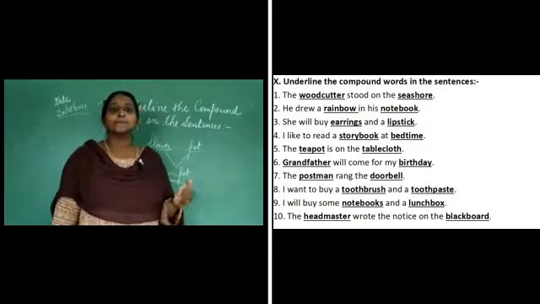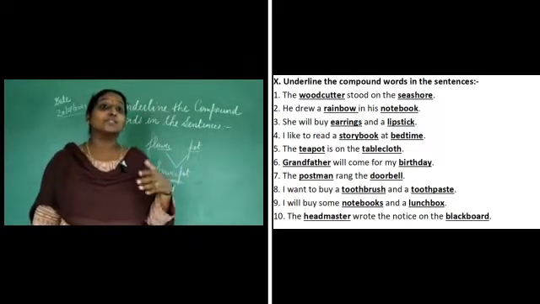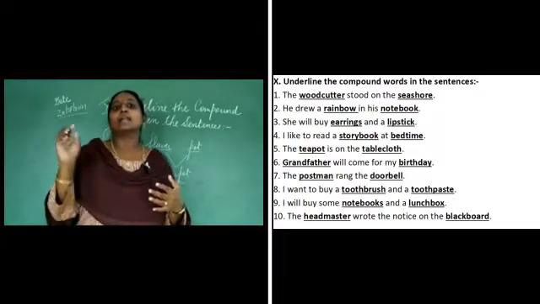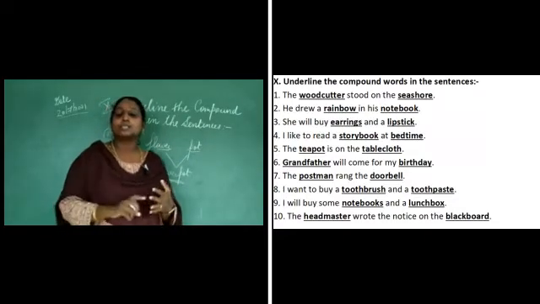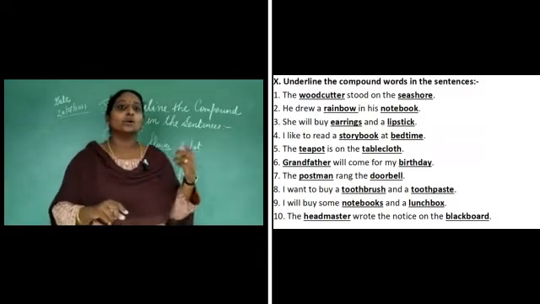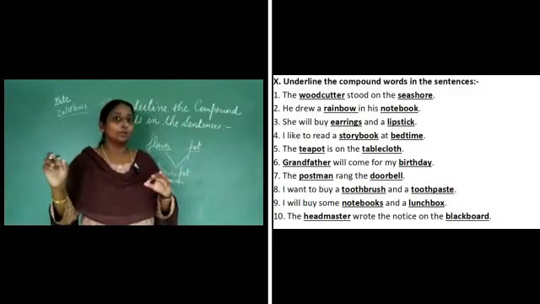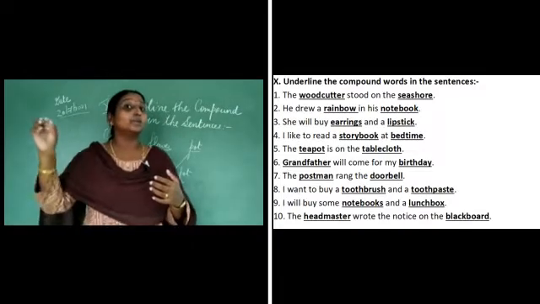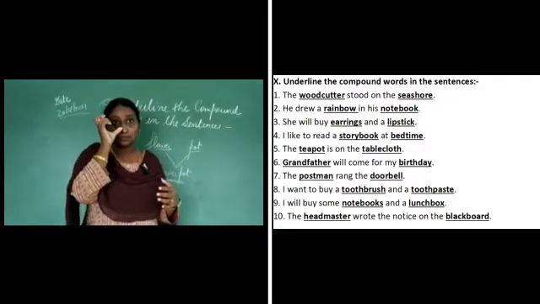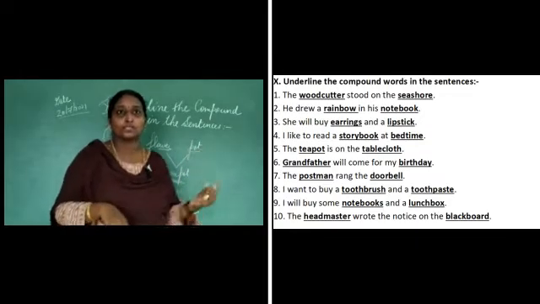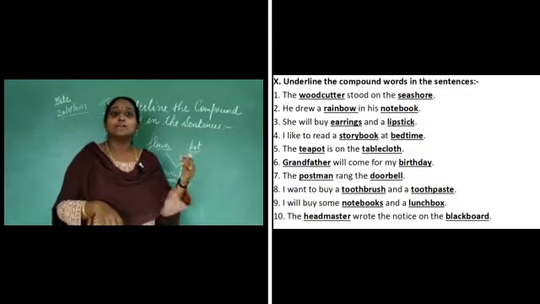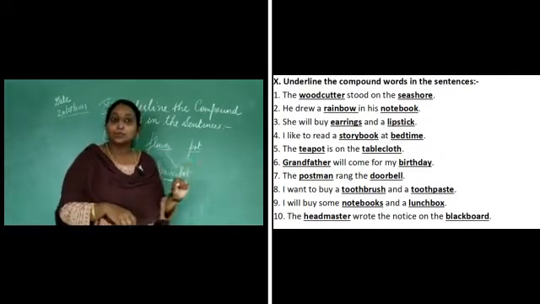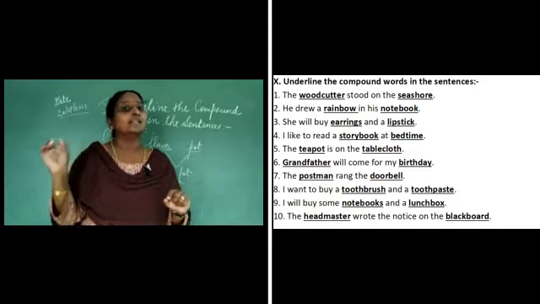The first one, the woodcutter stood on the seashore. So again, underline the word woodcutter and underline the word seashore. The second one is, he drew a rainbow in his notebook. So underline the word rainbow and underline the word notebook. The third one, she will buy earrings and a lipstick. Underline the word earrings and underline the word lipstick.